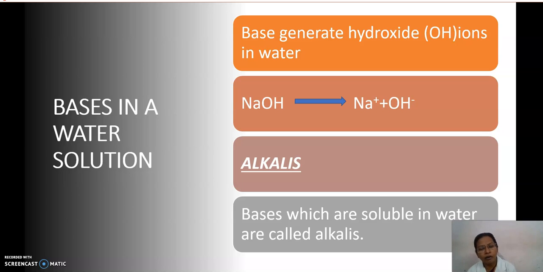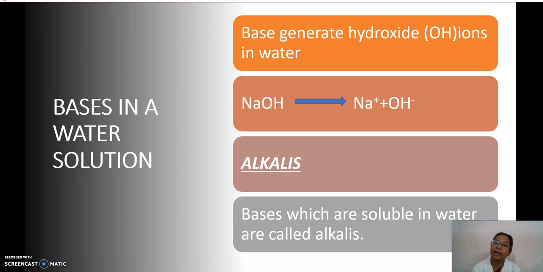So there are a lot of bases. The examples I told, sodium hydroxide and potassium hydroxide, are all soluble in water. But not all bases are soluble in water. So bases which are soluble in water are called alkalis.